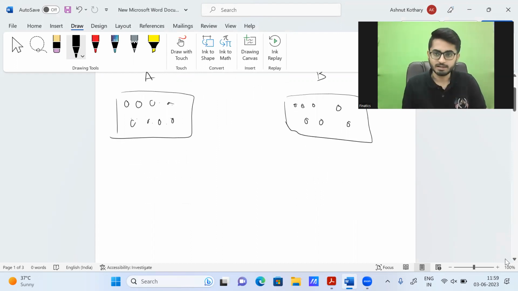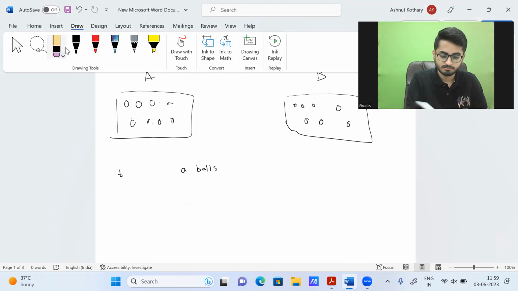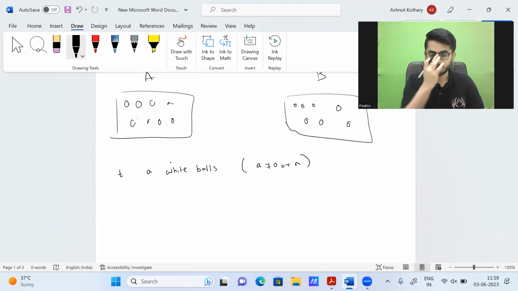At any point of time t, I say that box A has A white balls. And I am, for the timing, assuming that A is neither equal to 0 nor n, because this will be the extreme case. We'll take a look at it slightly later. So there are A white balls in box A.